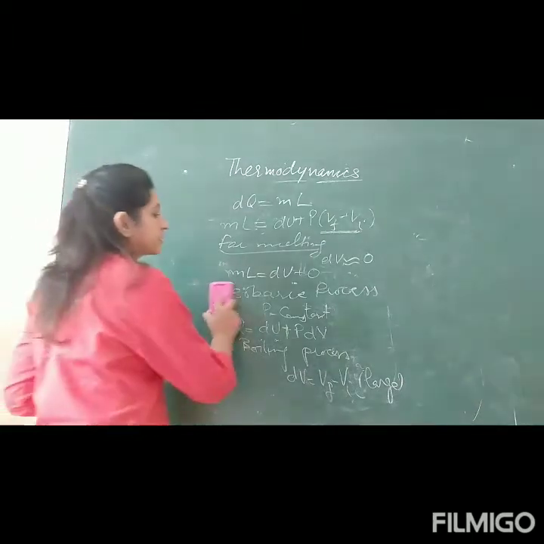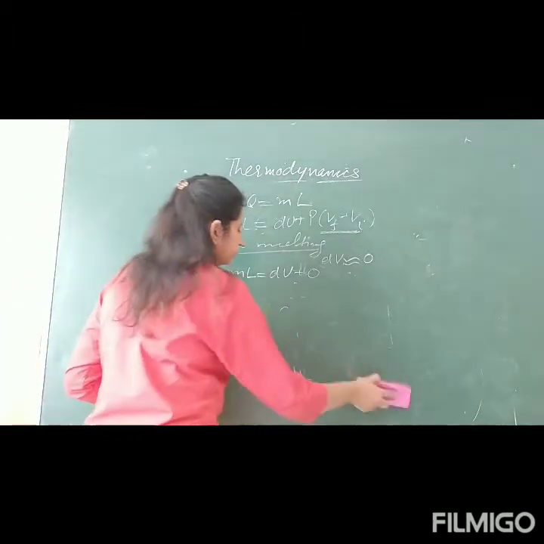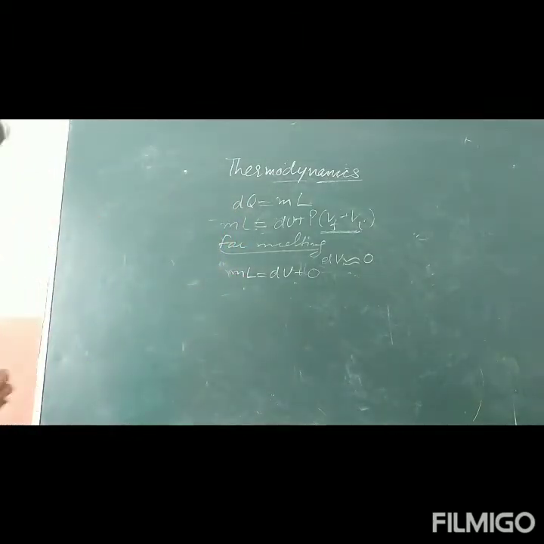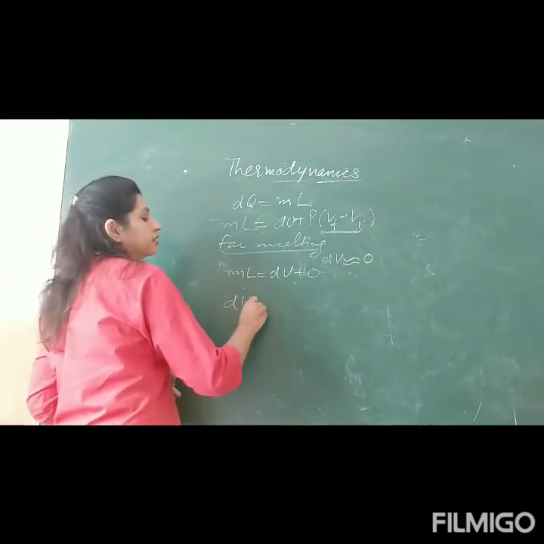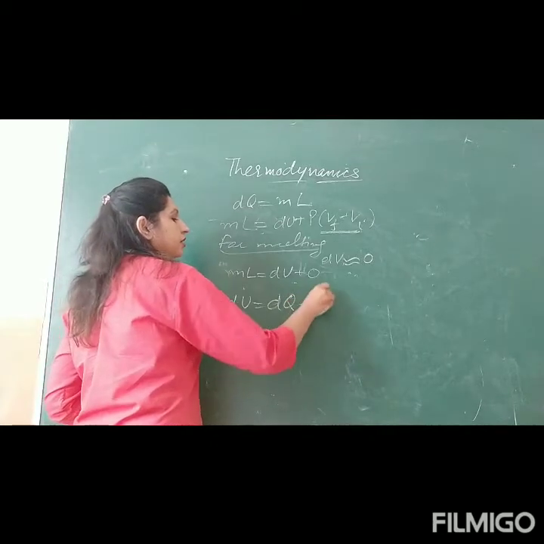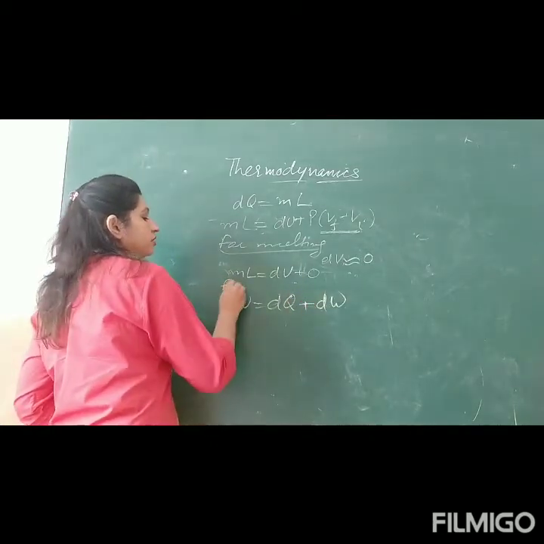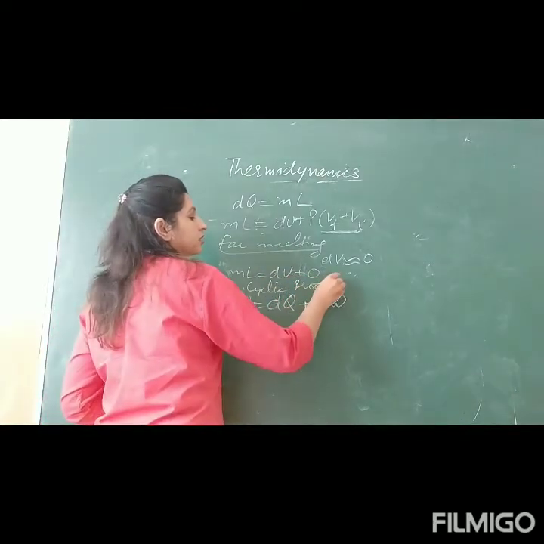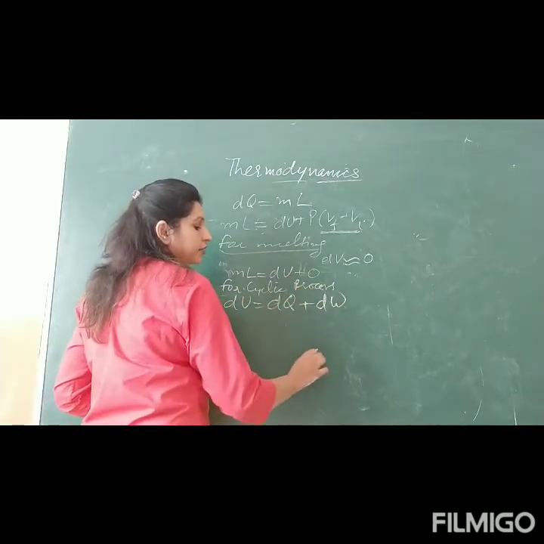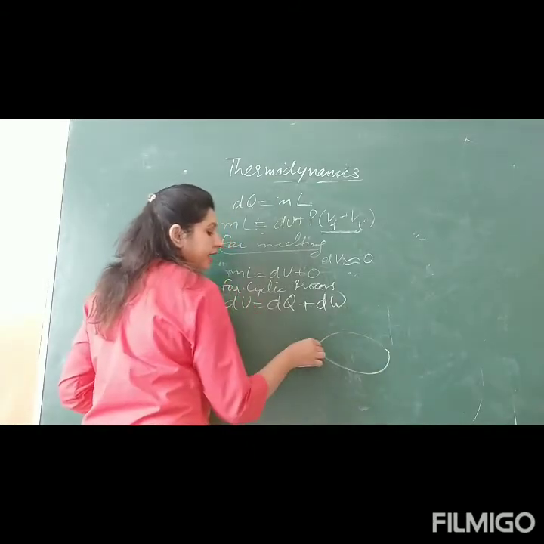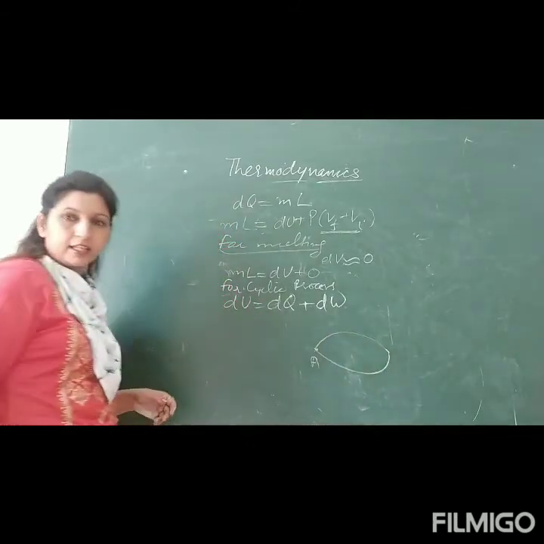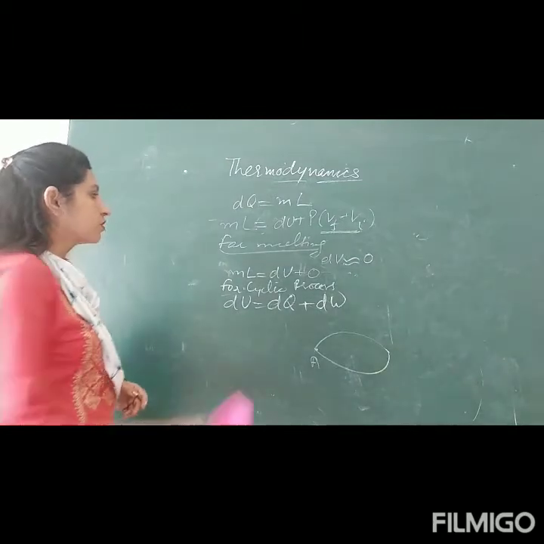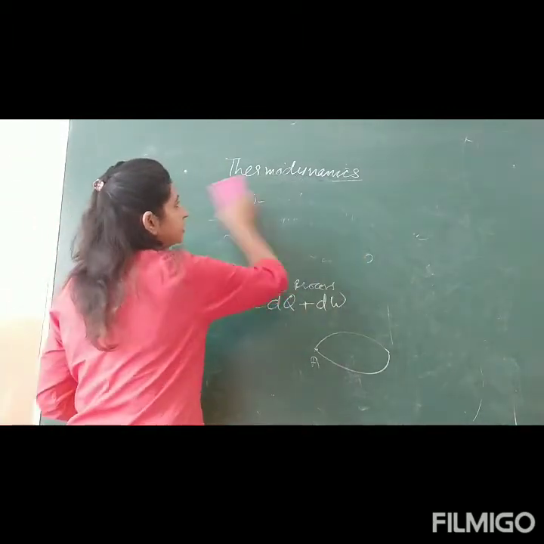So what will happen for a cyclic process? If dU is 0, this is for cyclic. Cyclic means, suppose it started from here, goes here, then again comes back. So this is your cyclic process. So for a cyclic process, there is no change in internal energy.